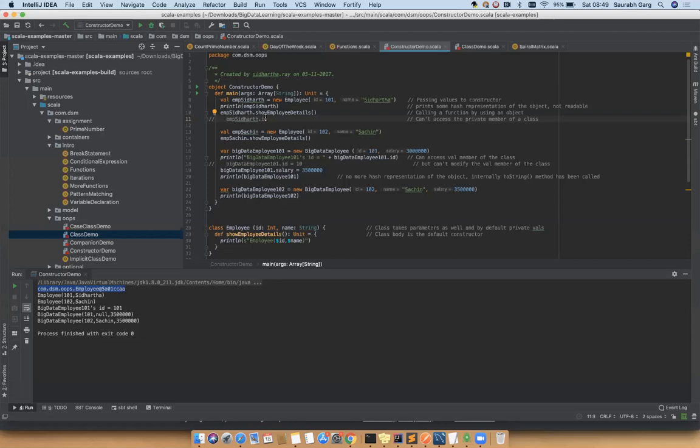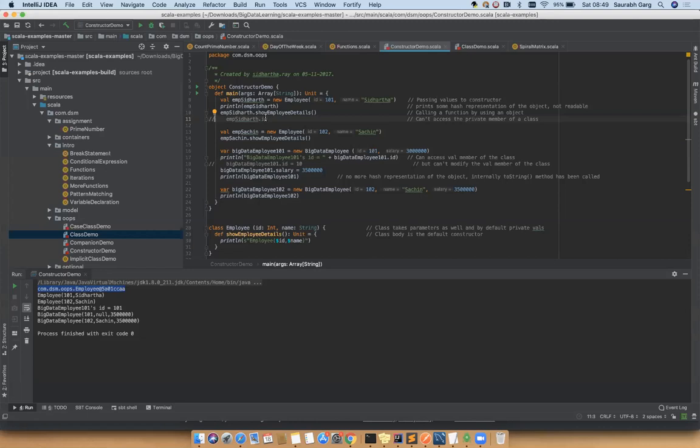Got my point? This is one of the important concepts. When you are declaring a constructor or function, all the parameters you define there are by default val, that means you can't modify them. Once you pass some values inside that function or constructor, you won't be able to change the content of that particular object. It will throw you an error.